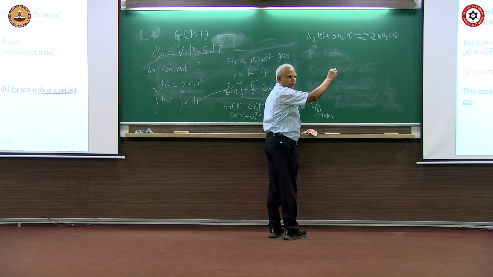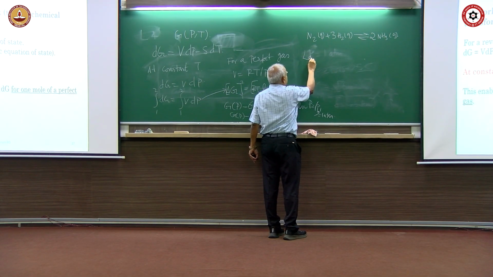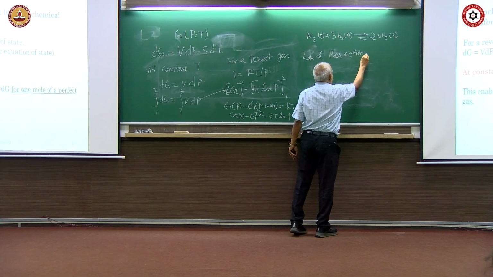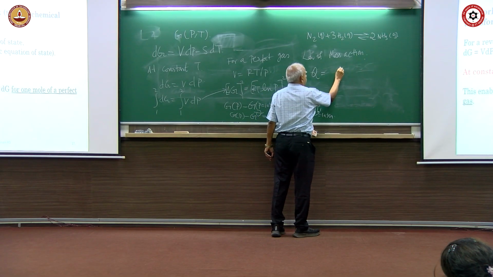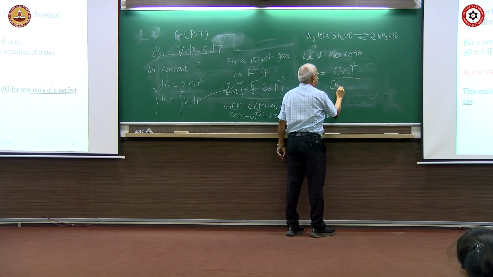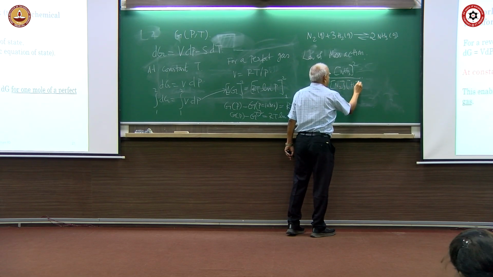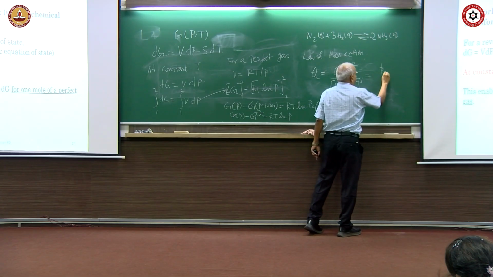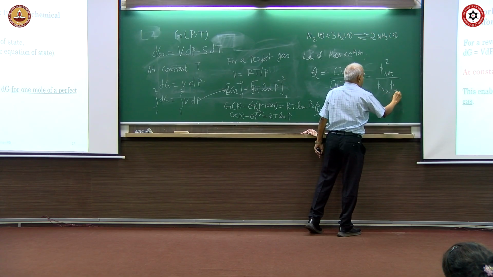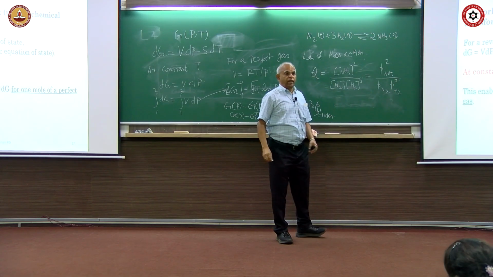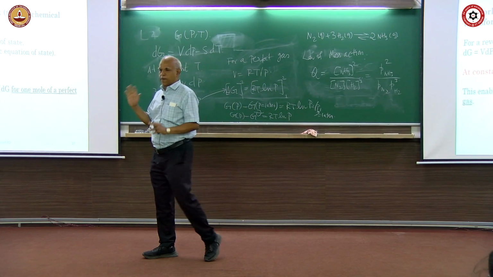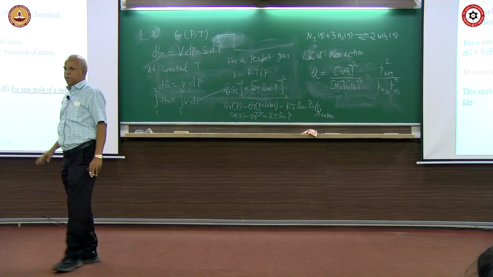And in this chemistry there is something known as the law of mass action. What does the law of mass action say? Q equal to NH3 the whole squared divided by N2 and H2 the whole cubed, or P NH3, the partial pressure of ammonia, squared divided by the corresponding partial pressures. Q is a reaction quotient. At any point in the reaction, this Q will continuously vary until the system reaches equilibrium.